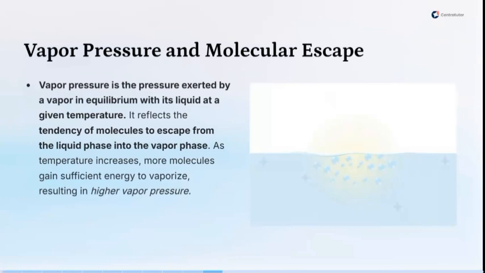It's usually at a specific temperature, and it reflects the tendency of molecules to escape from the liquid phase into the vapor phase. Before a molecule vaporizes, it needs to attain some amount of kinetic energy. Once the molecules of the liquid have attained that kinetic energy, they can break from the liquid phase into the gaseous phase. As they are about to break, the gaseous phase is also exerting pressure on them, trying to keep them in the vapor phase. The pressure that the vapor applies on the liquid surface is known as the vapor pressure.